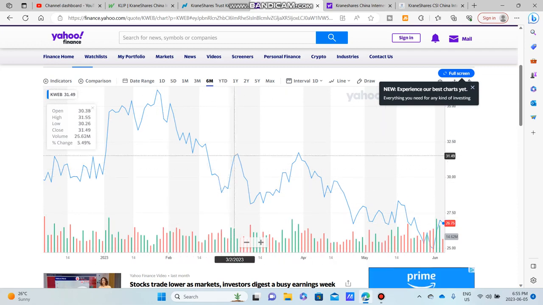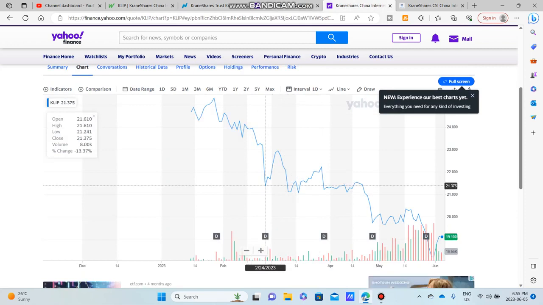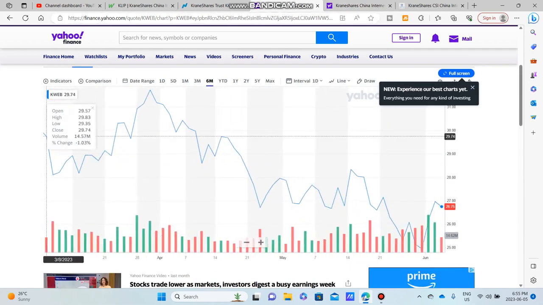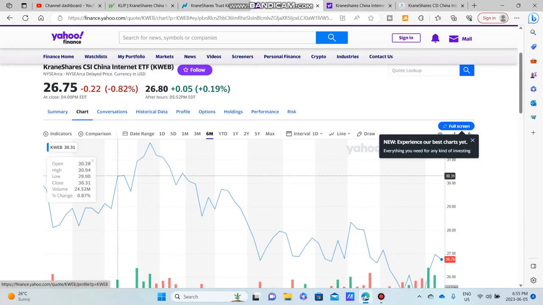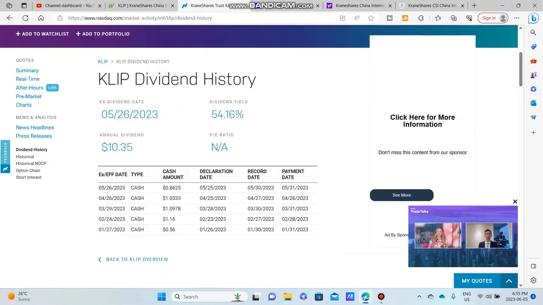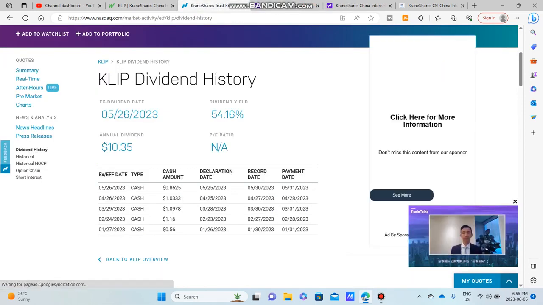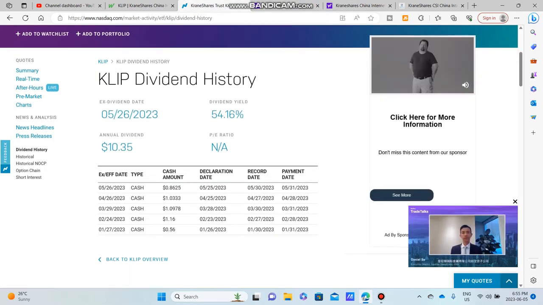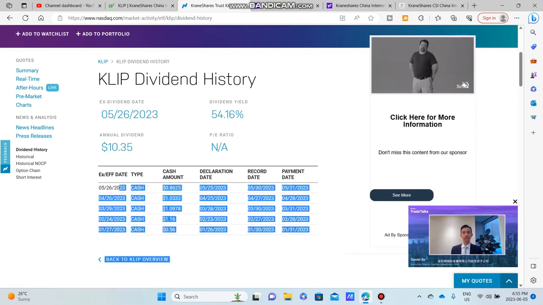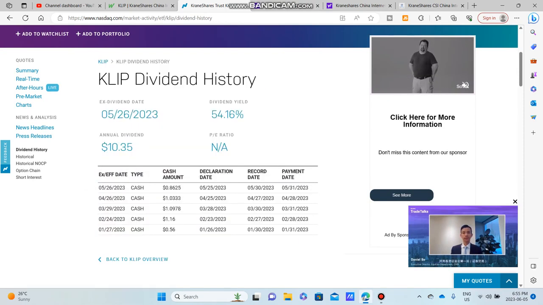You can see it had a little rise up over at about this period, we'll call it February 24th to about May 3rd or so. You see it pretty much tracks and is identical to China's internet sector ETF. So with that in mind, how does KLIP pay these massive dividends? As you can see, it paid out about 5 dividends over the past 5 months. So it is a monthly paying dividend stock.